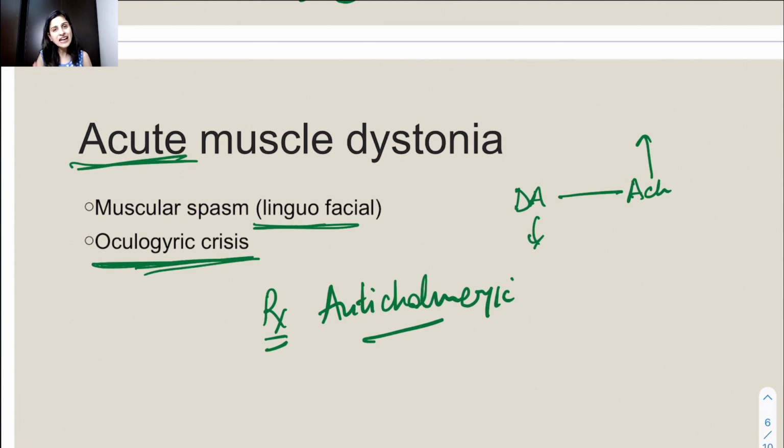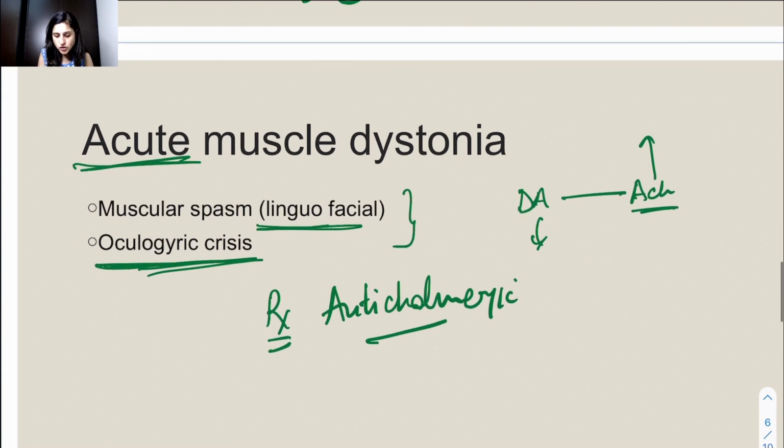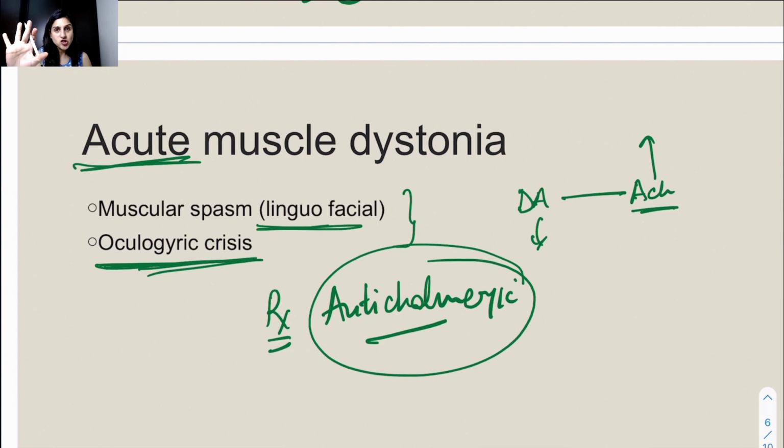Because of the high cholinergic activity, these signs and symptoms start occurring. So you have to decrease this cholinergic activity, and so you give anticholinergics. But we cannot give just any anticholinergic. We can only give the anticholinergic which crosses the blood-brain barrier, and we classify those as centrally acting anticholinergics.